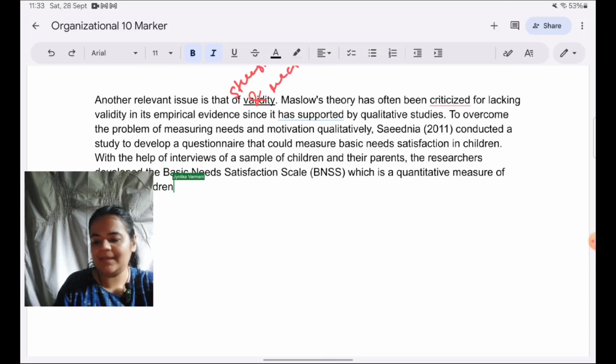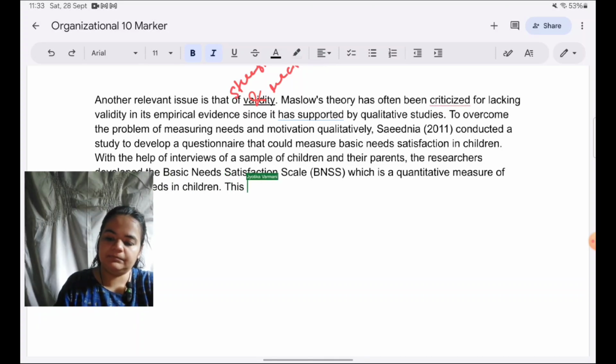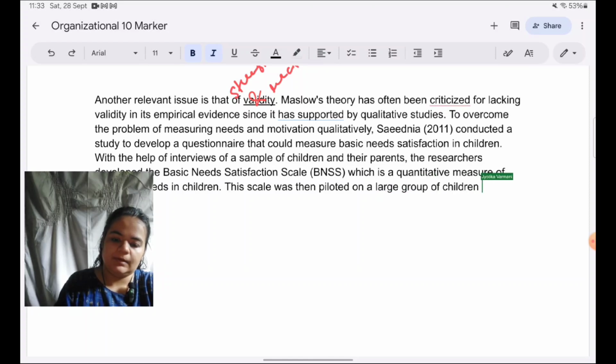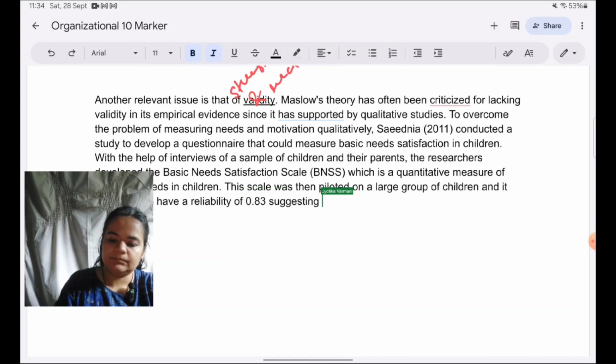I would just add to that, Maslow's needs in children. This scale was then piloted on a large group of children, and it was found to have a reliability of 0.83, suggesting that it is a highly valid tool for measurement of needs.